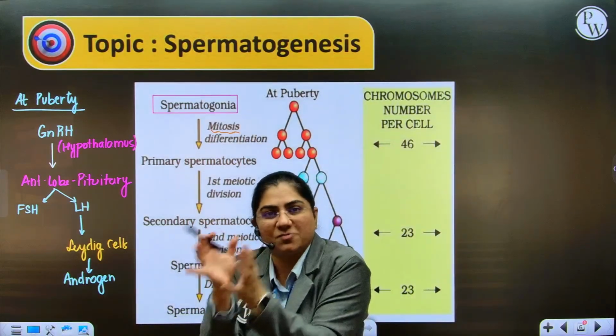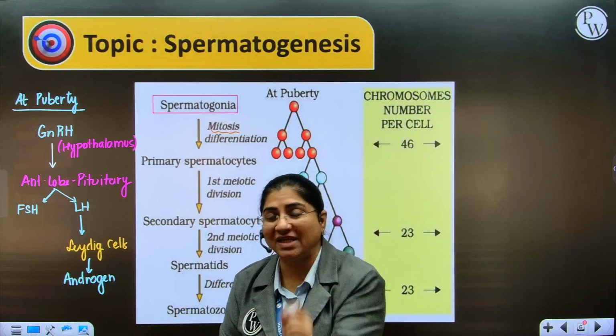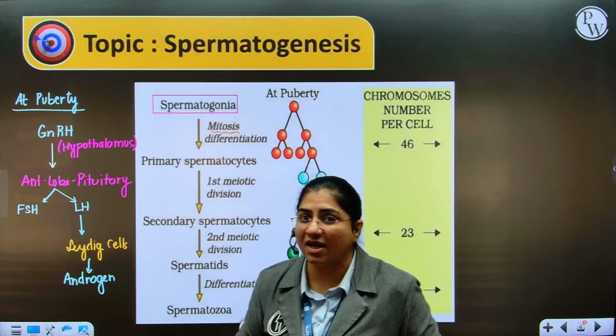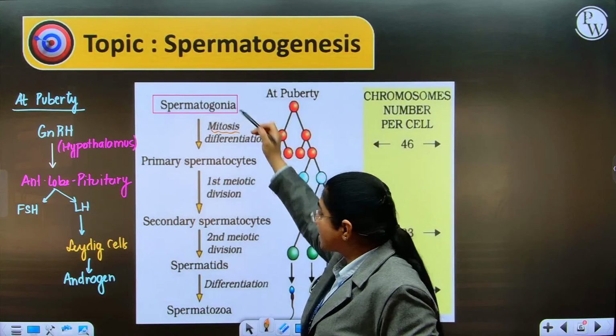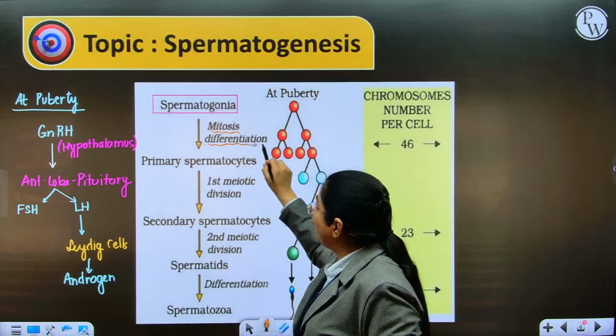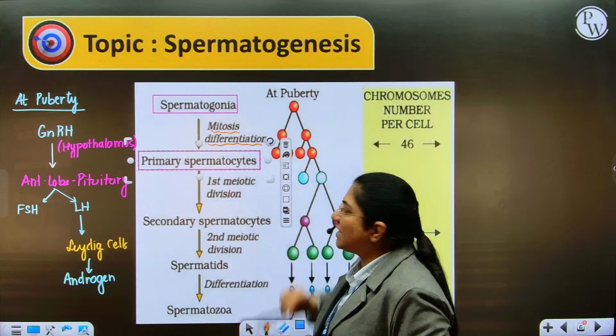Some of the spermatogonia, not all. Please remember, some of these cells is what is mentioned as an NCERT statement. Some of the cells which have undergone mitosis now undergo differentiation to form what is called the primary spermatocyte.